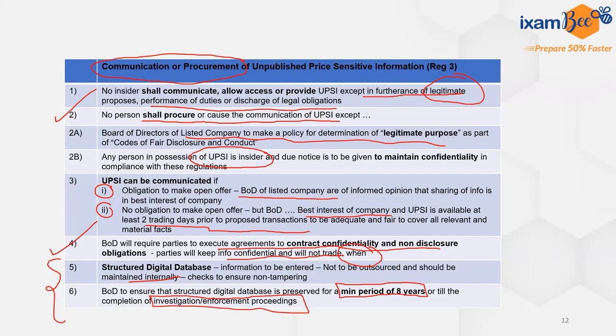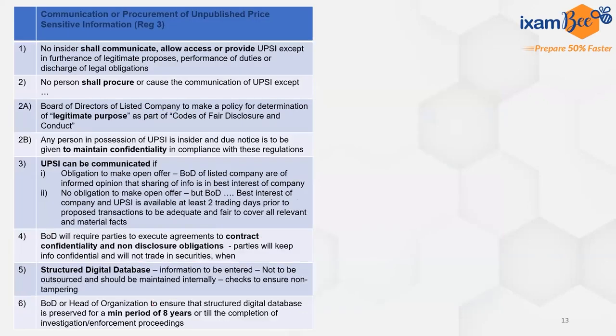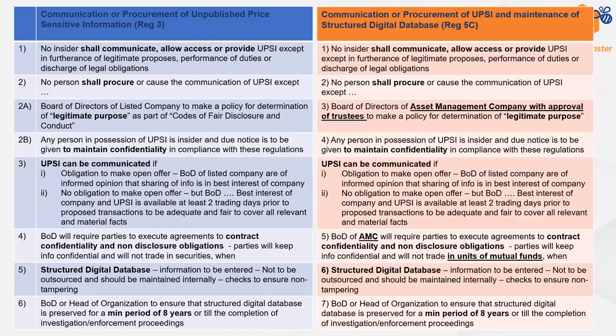Now, as we said, chapter number 2A also talks about the communication and procurement of unpublished price sensitive information, but related to mutual funds. So we'll be covering that regulation along with this. This is the difference. First of all, that is regulation number 5C. You don't have to remember this, but I'm giving you a comparative analysis so that you can remember easily.